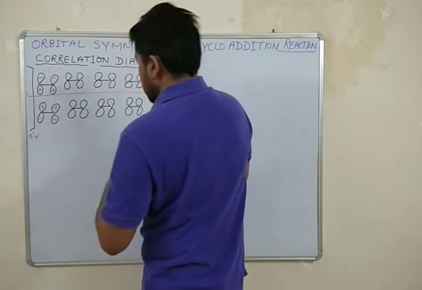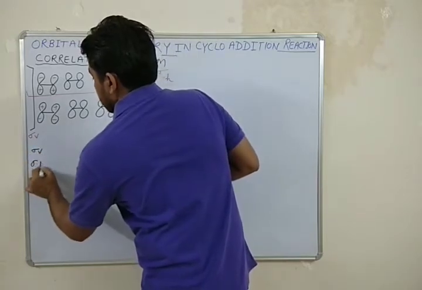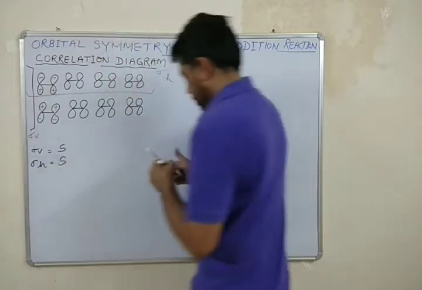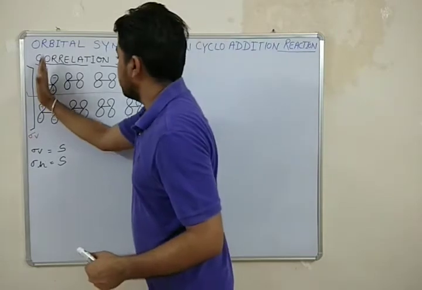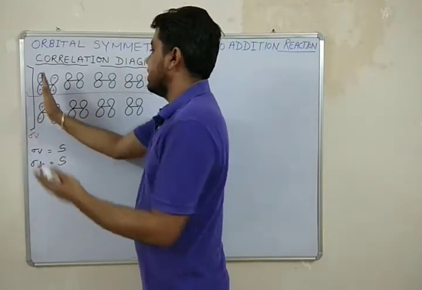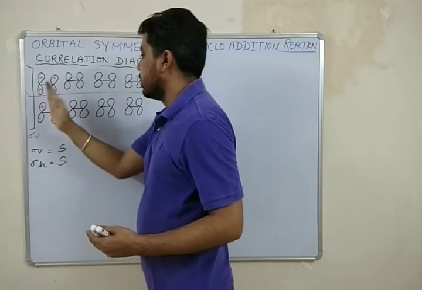It is symmetric with respect to sigma V and also symmetric with respect to sigma H. You can see on both sides, left hand side and right hand side, we have the same sign, that is minus minus or plus plus.